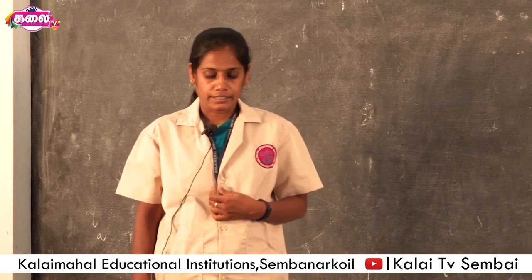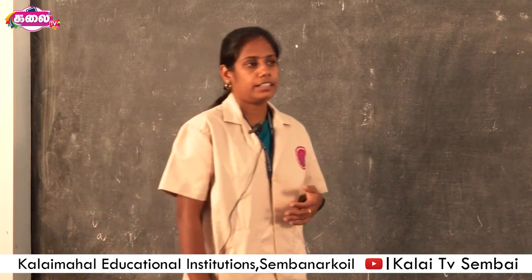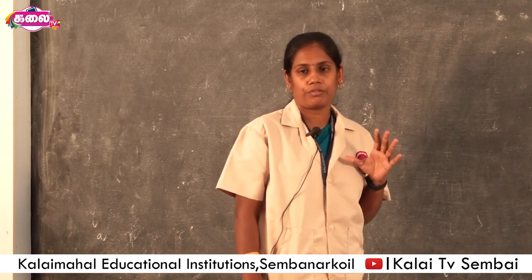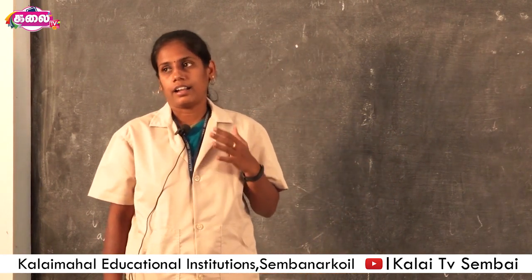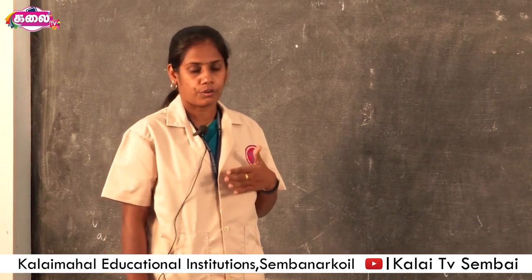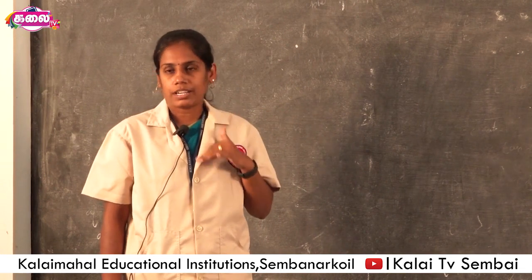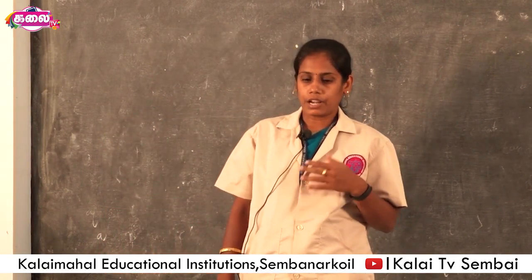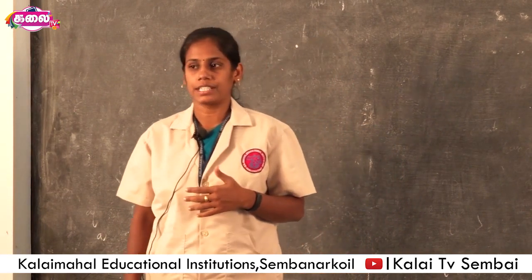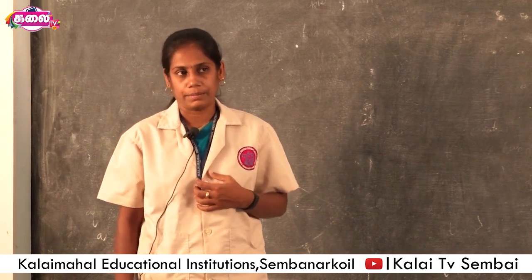Right. Now we go to the subject theoretical physics. In theoretical physics, we have 5 units. The first 3 units are classical mechanics. The last 2 units, the 4th and 5th units, are quantum mechanics. We almost cover the syllabus in theoretical physics in our regular classes. But now we discuss some important questions in each chapter which are frequently asked in the last few university exam question papers only.